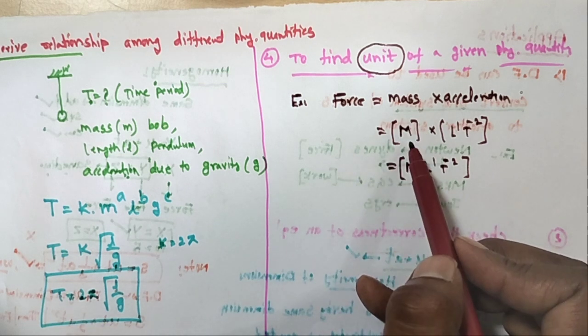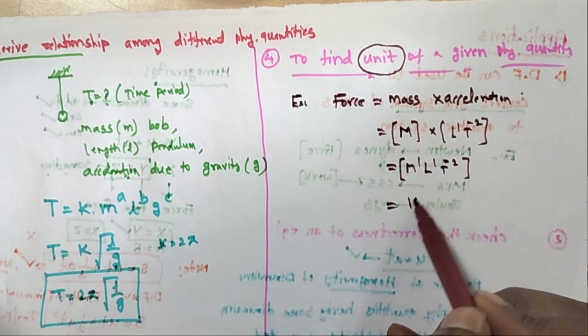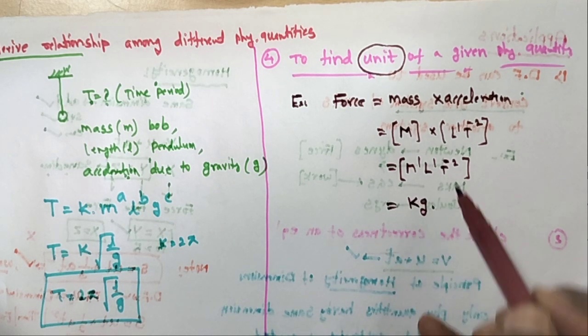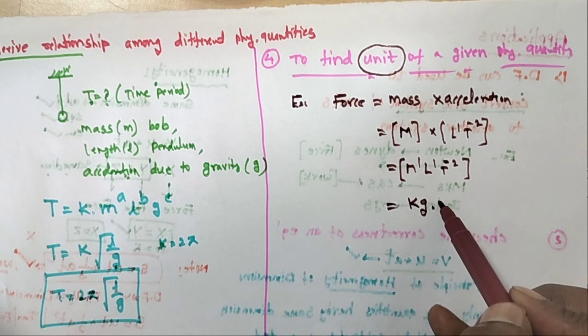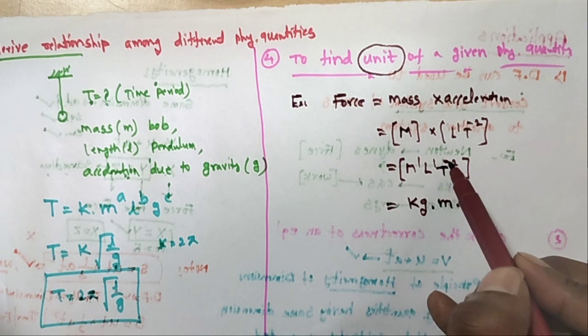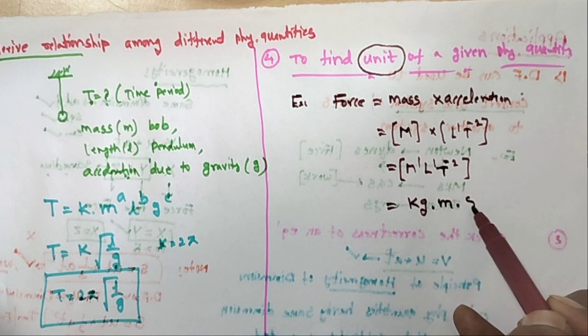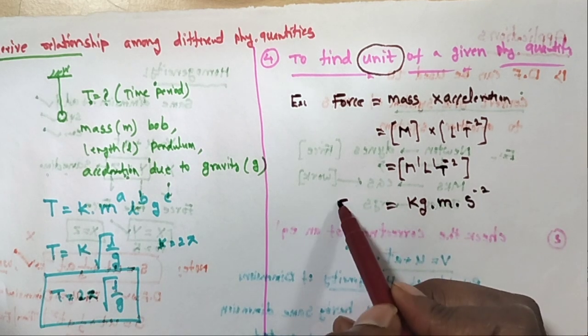The unit of force: mass is measured in kg, length L is measured in meter, and T power minus 2, T means second, power minus 2. So this is the force unit.